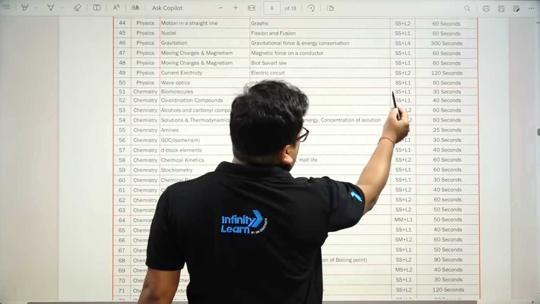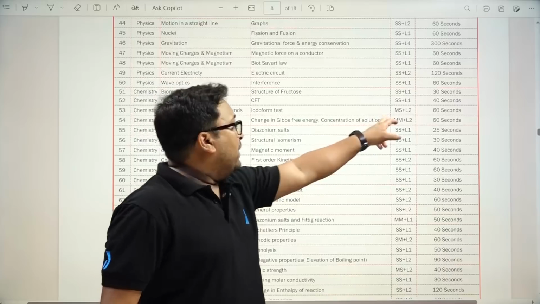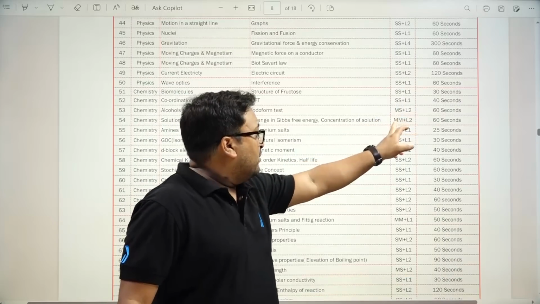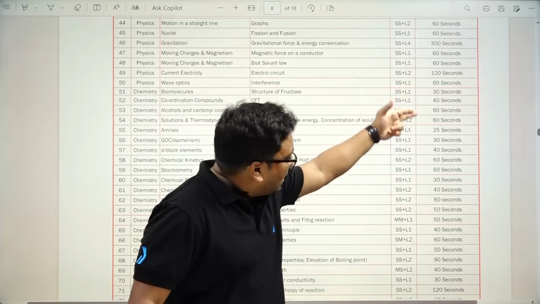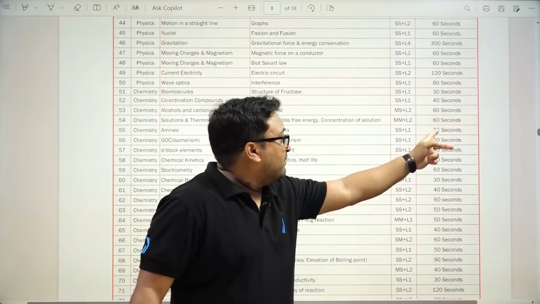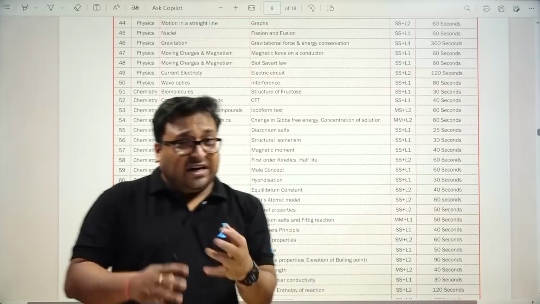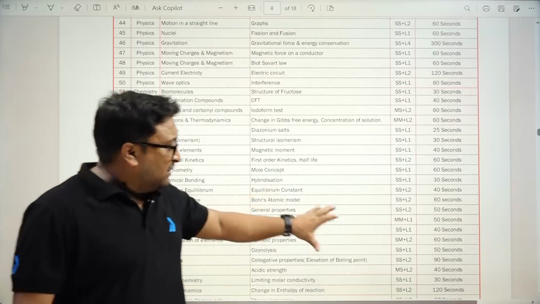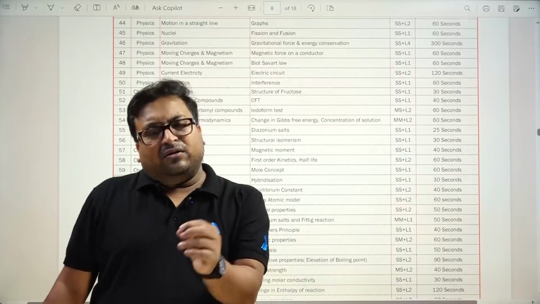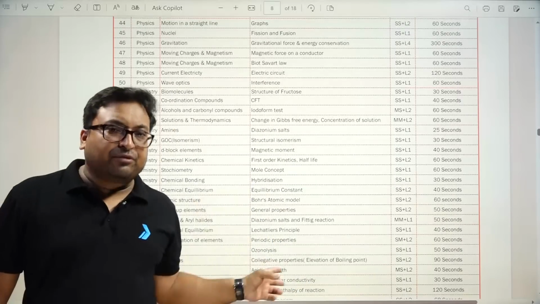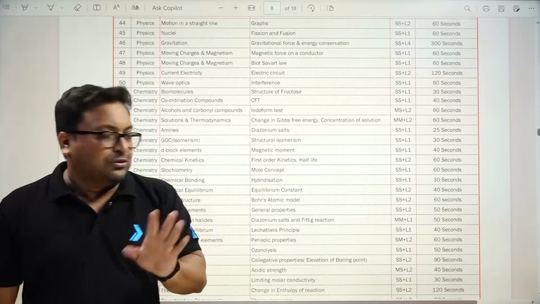Single concept single chapter, single concept single chapter, multi-concept single chapter, multi-concept multi-chapter, but the time requirement is almost 1 minute 25 seconds, 30 seconds, 40 seconds. So chemistry in this shift was a little bit easier than the previous two. This is my personal observation.